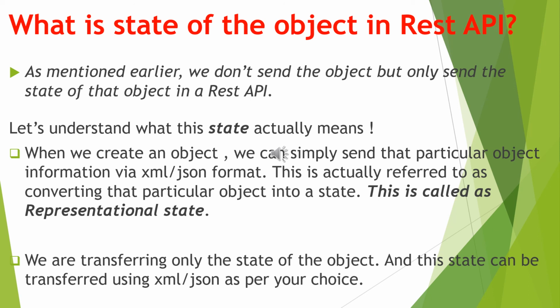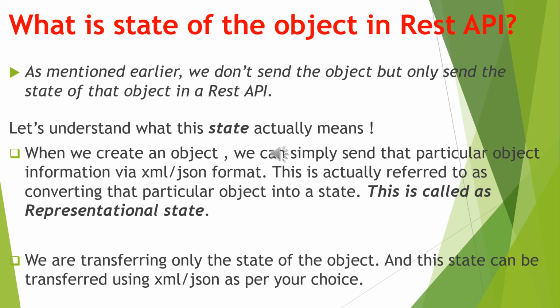So when we create an object, we can simply send that object's information via XML or JSON format. This is referred to as converting that object into a state, and this is nothing but a representation of the object. That is why it's called a representational state.